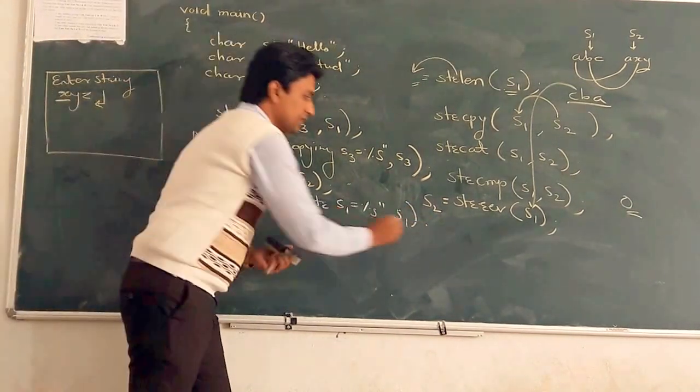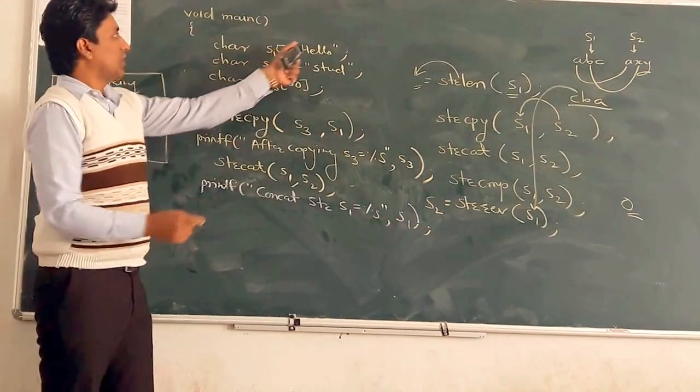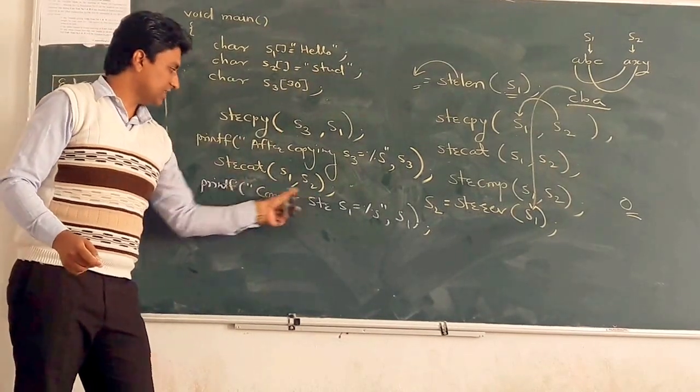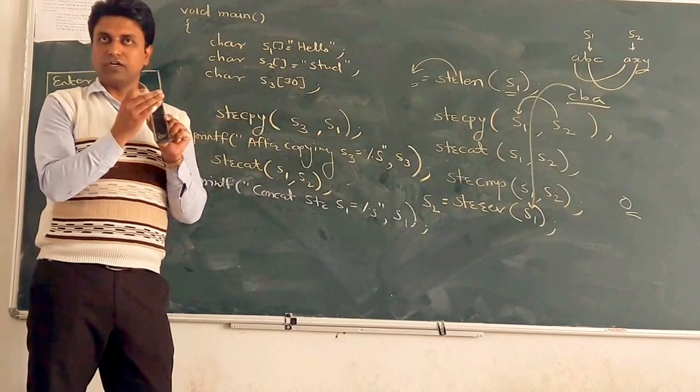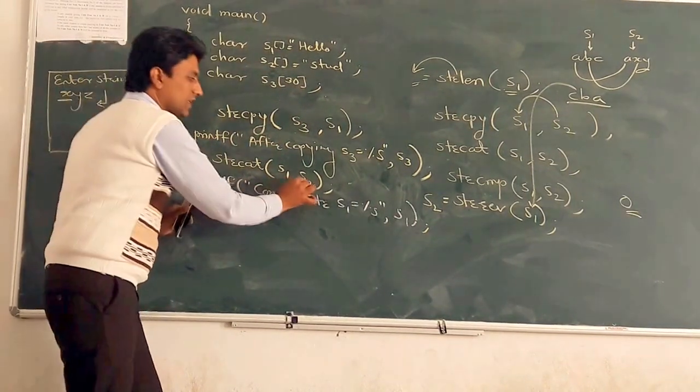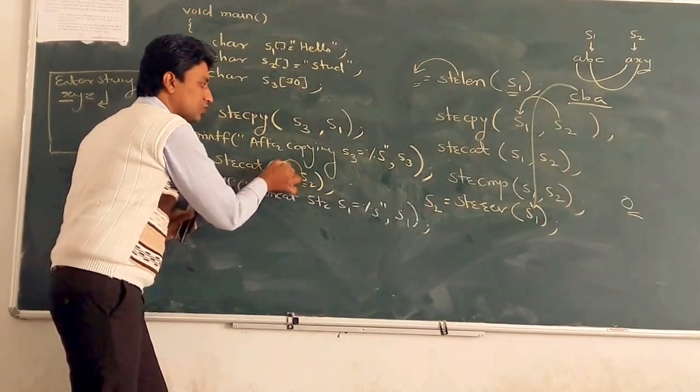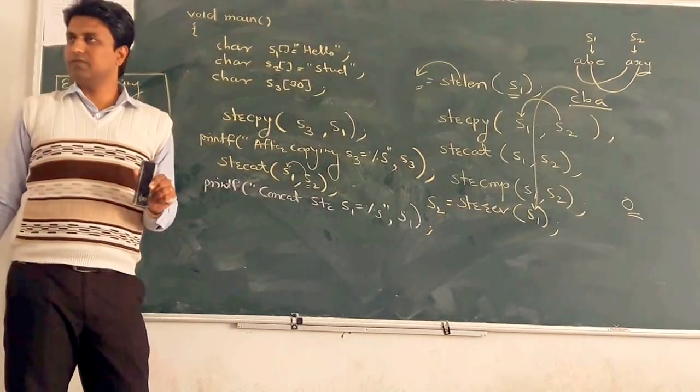Okay, now what happens? Hello student. What is the result here? Concatenated string S1 is equal to hello student, because concatenation is done and the result is stored into S1 itself.